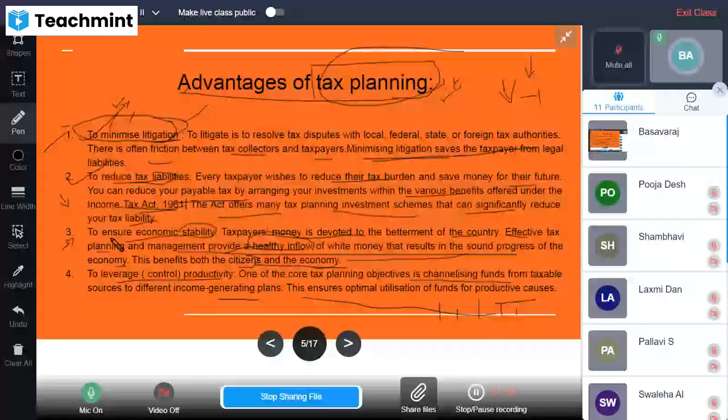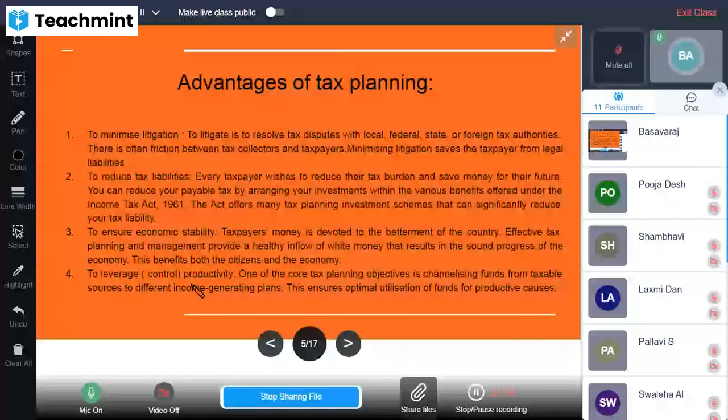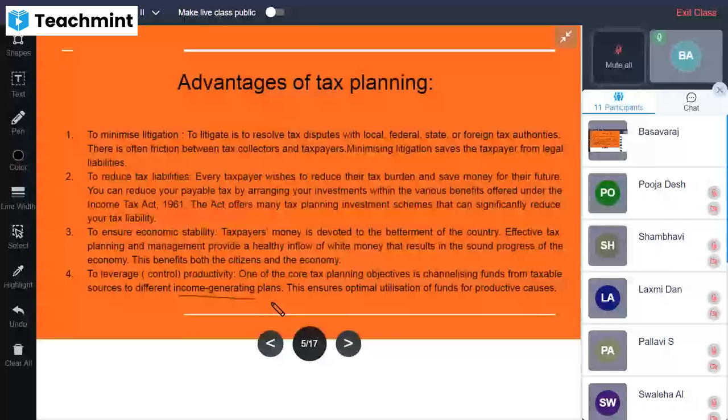Then how are we able to control the productivity? By investing into the different funds and different taxable sources from different income generating plans. So that he can reduce the tax liability, so that he can increase his total earnings of that particular fiscal year. That is possible by efficient tax planning.